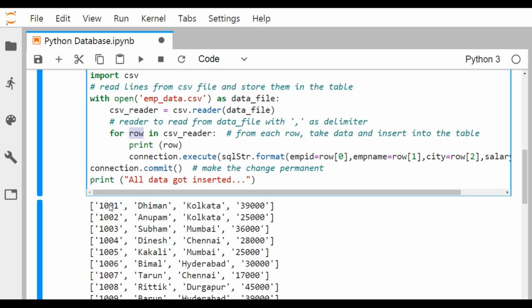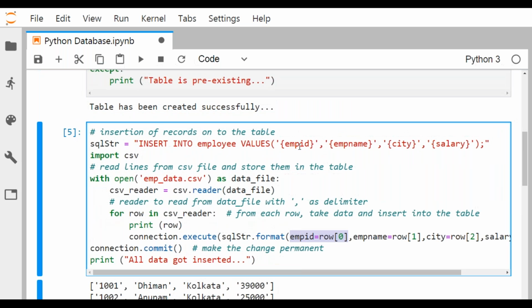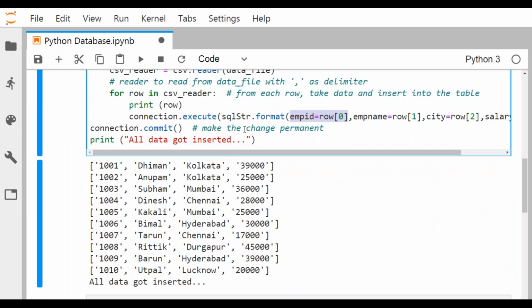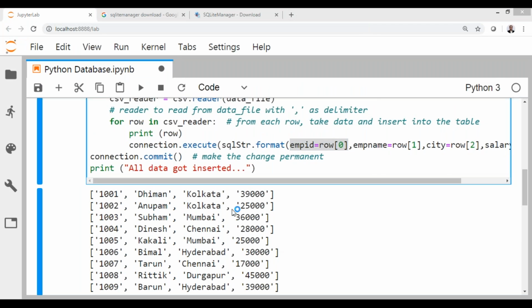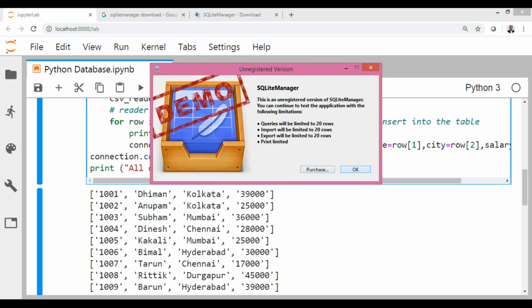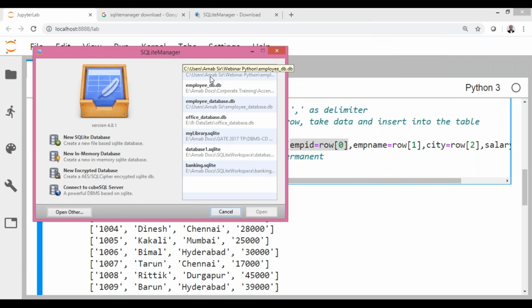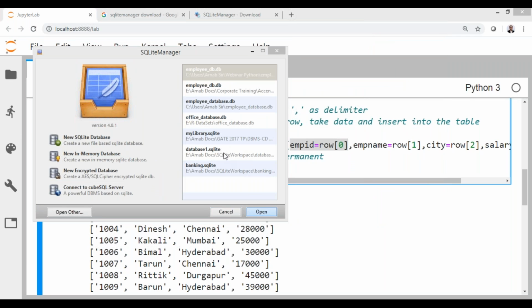So how to get the first one? It will be row 0. That has been assigned to the EMP ID, the respective placeholder label. So EMP ID is equal to row 0, then row 1, row 2, and row 3. So they have got inserted. Now let me show you that they really have got inserted into the employee table. So now I'm opening my SQLite Manager once again. See, I'm going for this particular file. I'm just opening it.